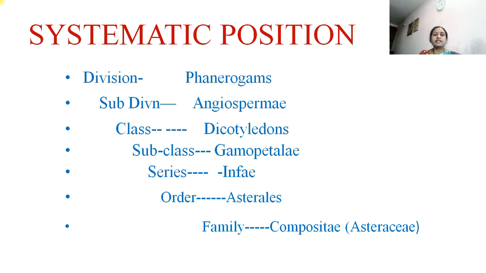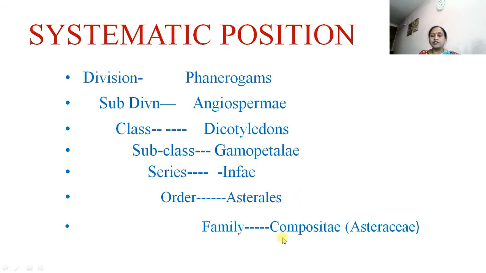The systematic position: division Phanerogams, subdivision Angiospermae, class Dicotyledons, subclass Gamopetalae, series Inferae, because the flowers are inferior, the ovary is inferior. Then order Asterales and family Compositae.